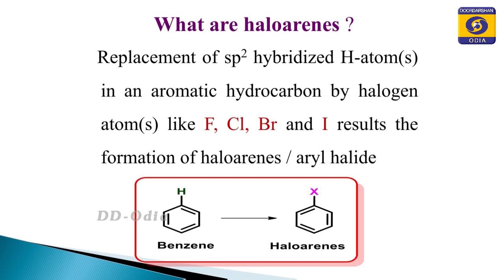haloarenes. You all know that the molecular formula of benzene is C6H6. When one hydrogen of benzene is replaced by any one of these halogen atoms, then you will get the haloarenes, that is fluorobenzene, chlorobenzene, iodobenzene or bromobenzene, depending upon the nature of the halogen replacing the hydrogen of the benzene.